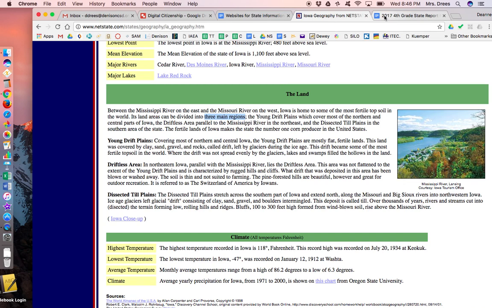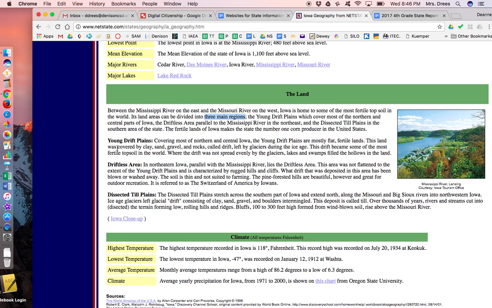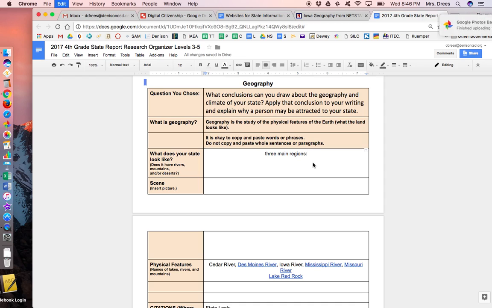Copy that. And what does your state look like? It has 3 main regions. And they are, the first one, the young drift plains. So what does that mean? Well, they are mostly flat, fertile lands. When you drive across the state of Iowa, you notice a lot of flat land. So I'm going to copy that. So that's 1. Flat, fertile lands. I'm going to put a comma. I'll put a space in there too.